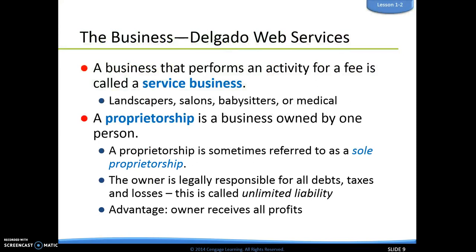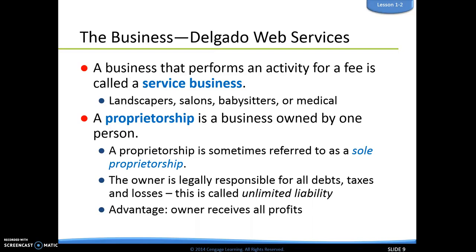So remember that we are going to have a business called Delgado Web Services, and we're going to work with this business through all of our work together from Chapter 1 all the way up to Chapter 8. Delgado Web Services is a service business, which means that they perform an activity for a fee, meaning that people don't actually get a product from them. Instead, there's some sort of a service. So whether they're doing landscaping at your house, or you're getting your hair done, or you're babysitting, or you go to the doctor or the dentist, those are all examples of service businesses.